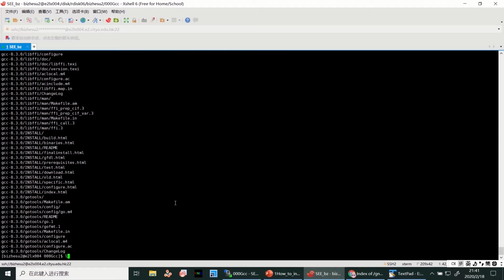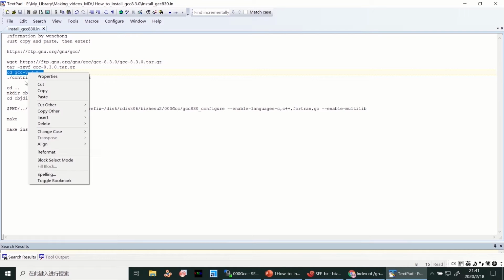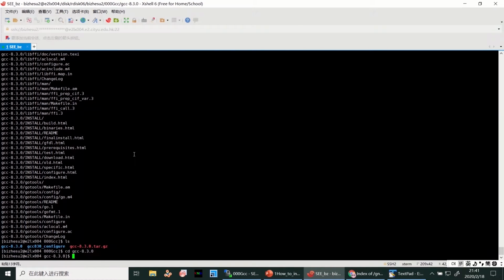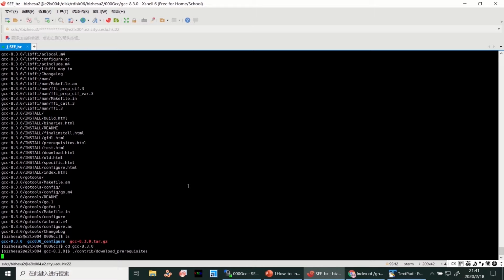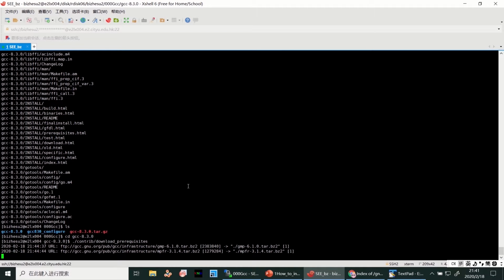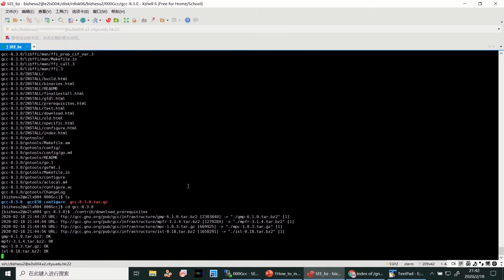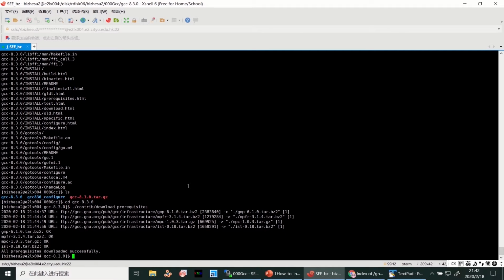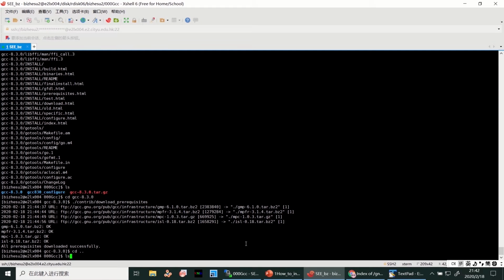Then we will open the extracted folder by cd command. After that, we will do downloading with this command: contrib/download_prerequisites. Okay, successful. Then go back to the previous folder, do mkdir to build a new folder,